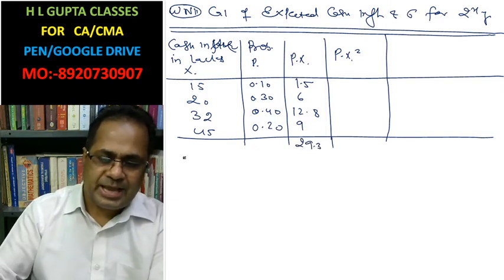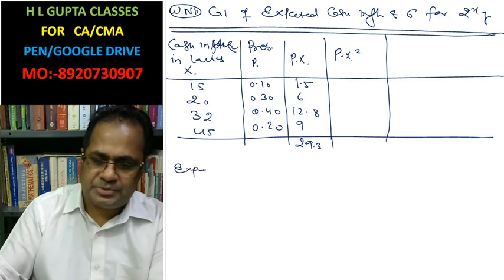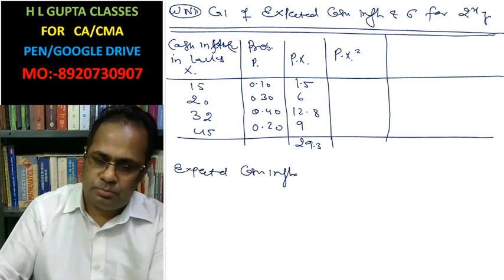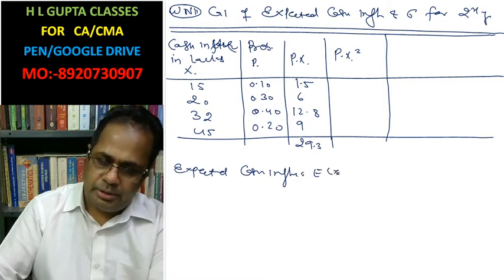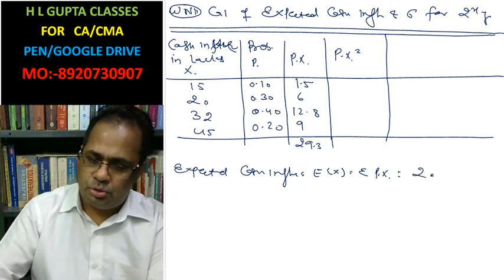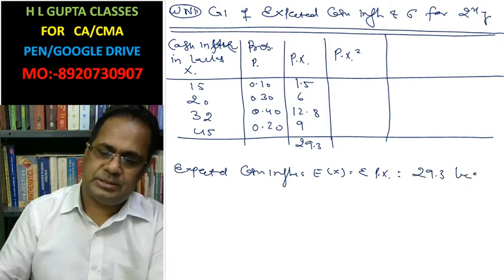In this case the expected cash inflow of the second year, E(X), summation pi xi, is 29.3 lakhs.